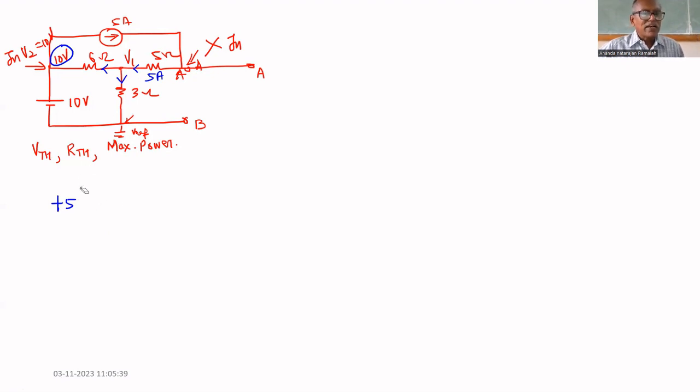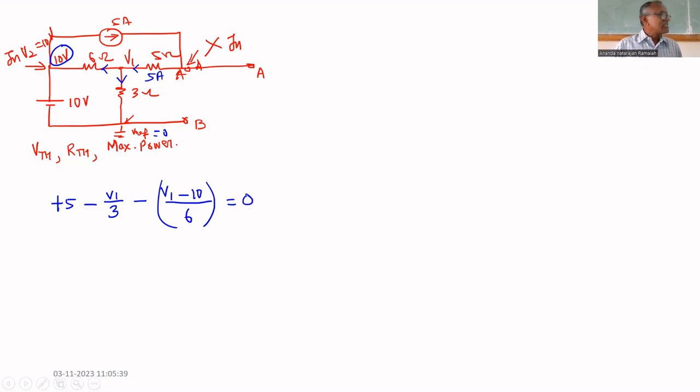Here outgoing current, what is that current? Minus, why minus? Outgoing current. V1 divided by 3, since reference is 0, therefore V1 minus 0 is V1 divided by 3. This is also outgoing current. That's why minus. Outgoing current minus V1 minus 10 divided by 6, since the current direction is from V1 to 10 volt. So 5 minus V1 by 3 minus V1 minus 10 by 6 equal to 0.